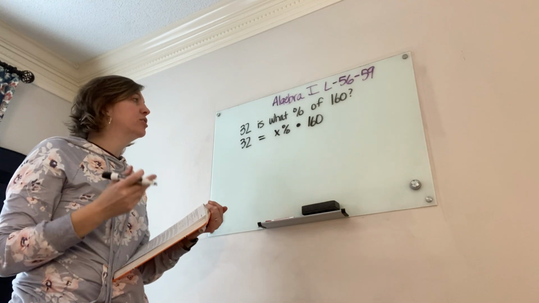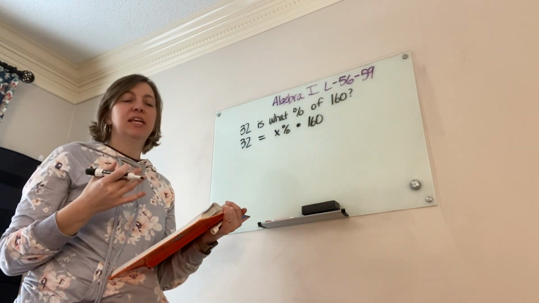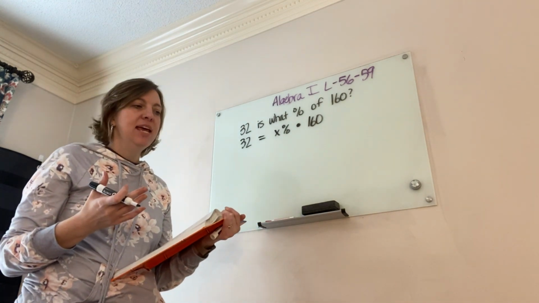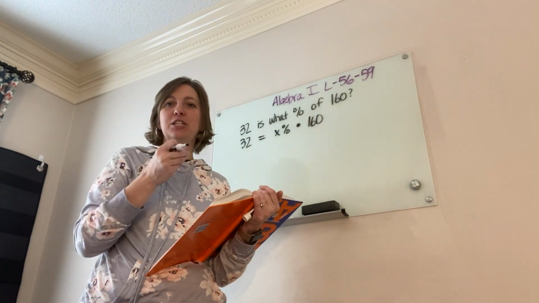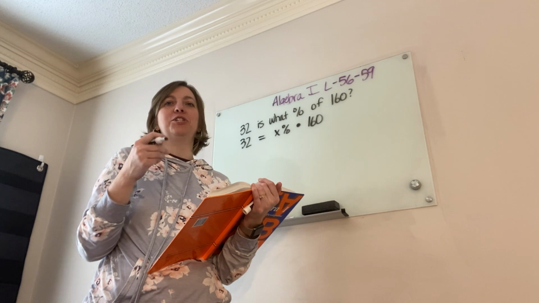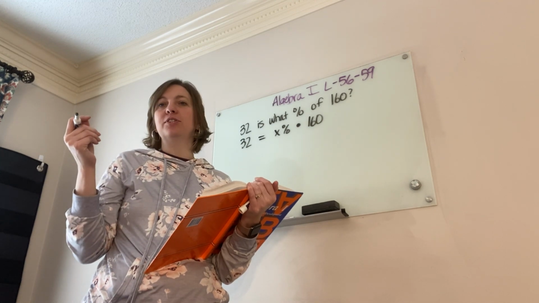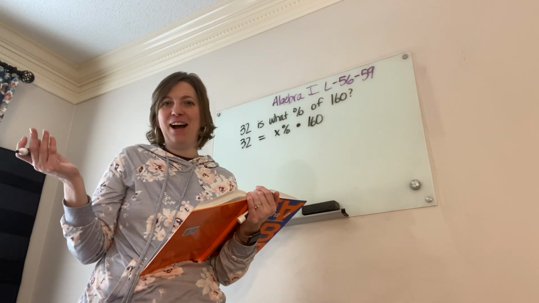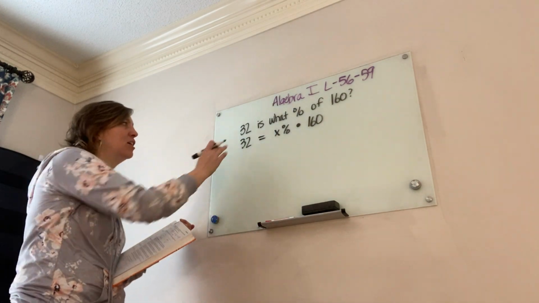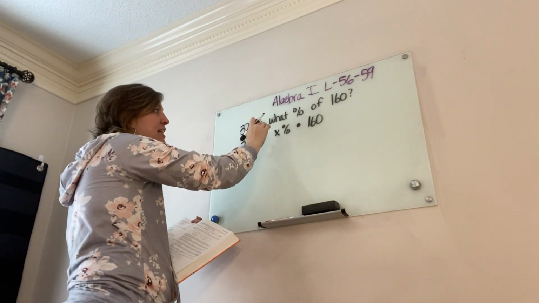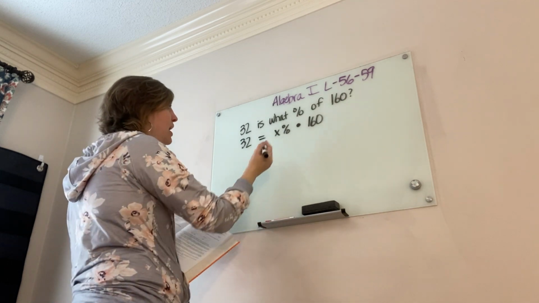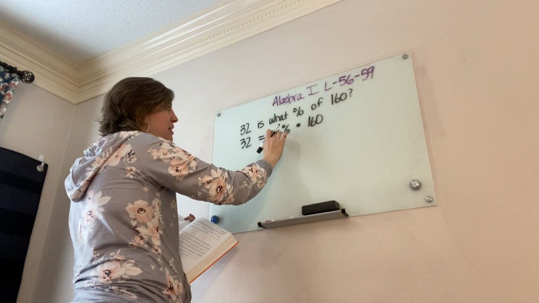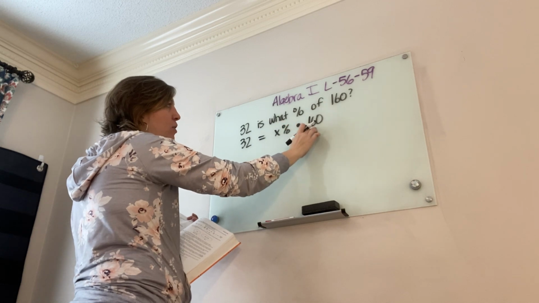Do you see how so many times we can just get panicky with these statements and then think, should I multiply, should I divide? I've had a lot of students who just pick a daisy and say, what should I do, what should I do? And they just grab some numbers and either multiply or divide and hope it turns out right. But as long as you start out with an accurate statement, mathematically, it will tell you what to do. So 32 is x percent of 160.